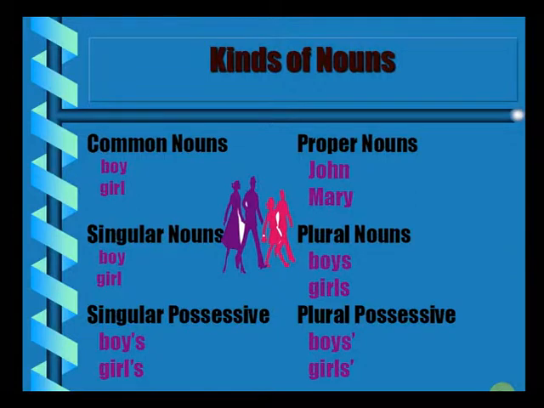Same thing applies to girl and girls. If I say girl apostrophe s, that means I'm referring to one girl. On the other hand, if I say girls and then the apostrophe coming at the end, that means this is a plural possessive noun that belongs to all the girls. Let us continue further.